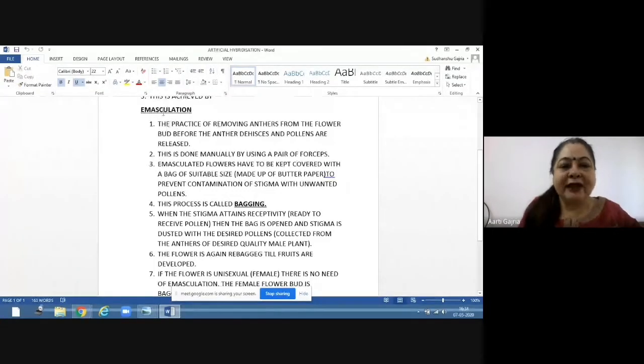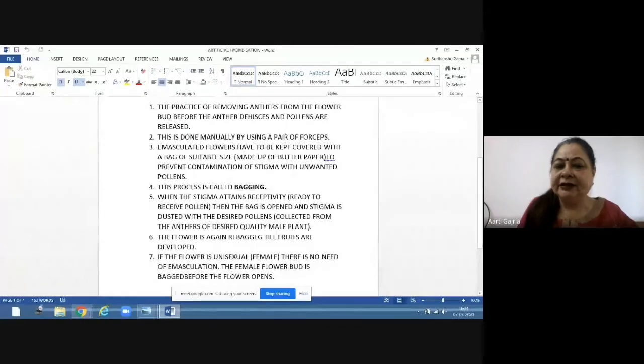Now, this practice of emasculation is done manually. Manually means by hands, by using a pair of forceps. Forceps मतलब चिमटा. Forceps leke this can be done. Now, emasculated flowers. What are emasculated flowers? The flowers from where the anthers have been removed.